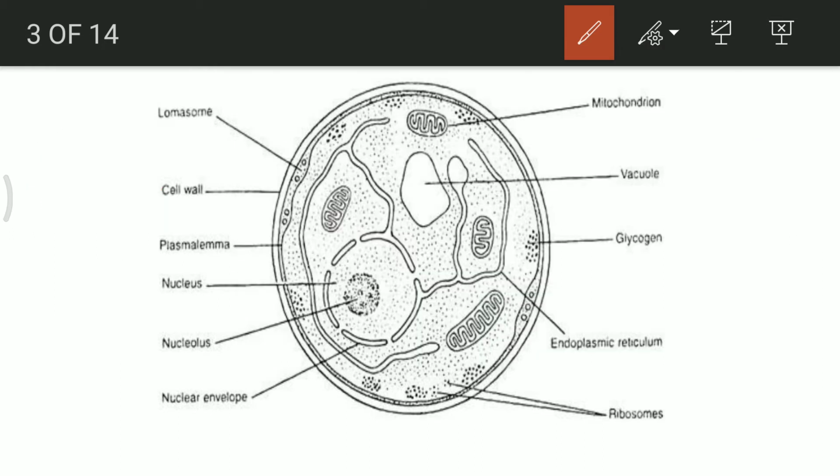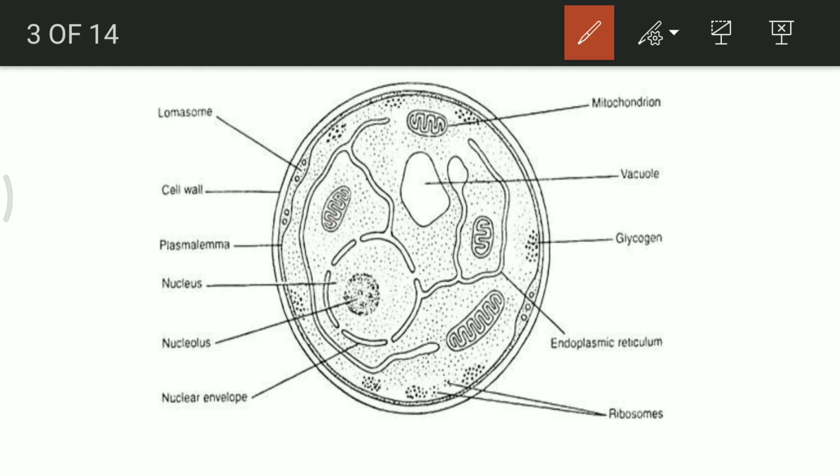Next is about the dictyosomes or the endoplasmic reticulum. The function is the same. It forms the proteins and it supplies the proteins to the different organelles where it is required. Presence of ribosomes is there, and these ribosomes are helpful in protein synthesis. Endoplasmic reticulum is not only forming the proteins, it is also forming the enzymes and every other substance which can be formed and transmitted or packaged and delivered to the area of its work.